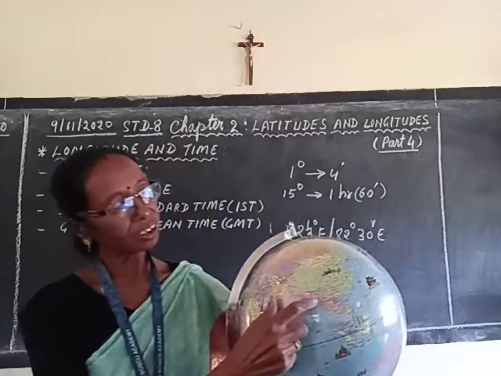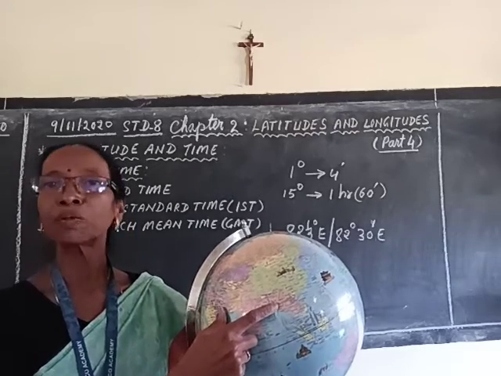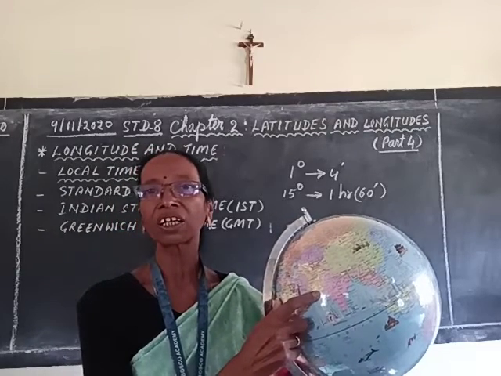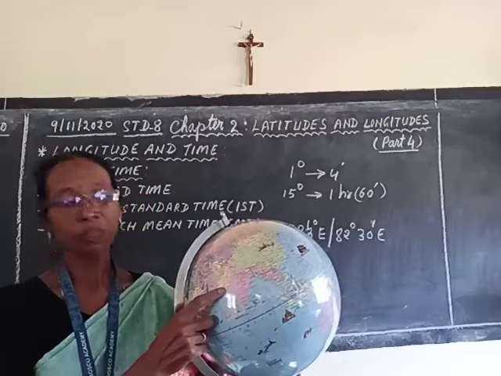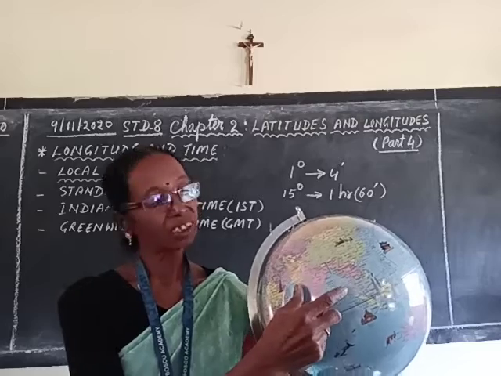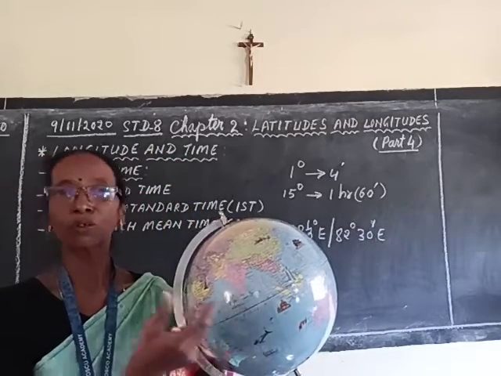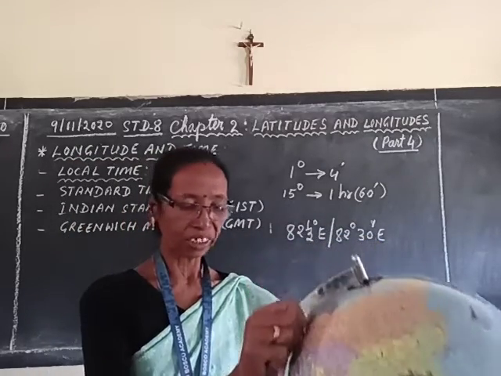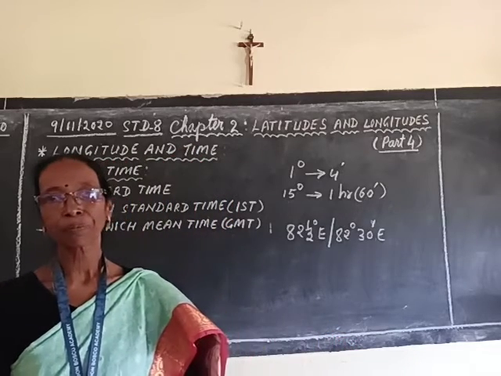Otherwise, if in the easternmost part people are saying this is the time of sun rising, at the same time, the western part, which is very far, they cannot say that this is the time of sun rising, because in a vast subcontinent like India, there is a time difference of 2 hours, or 1.5 hours. So it is difficult to follow, and therefore the standard meridian fixes time for India.